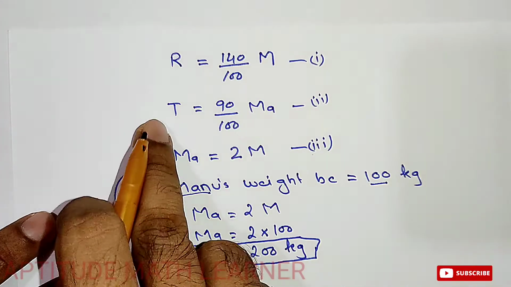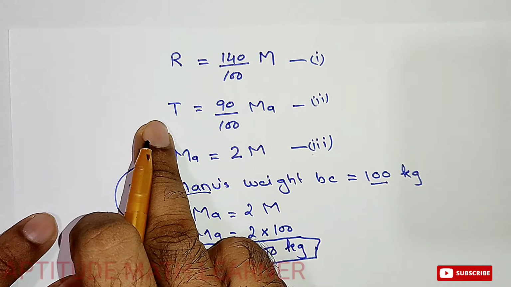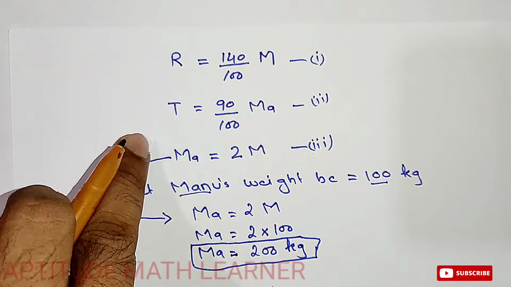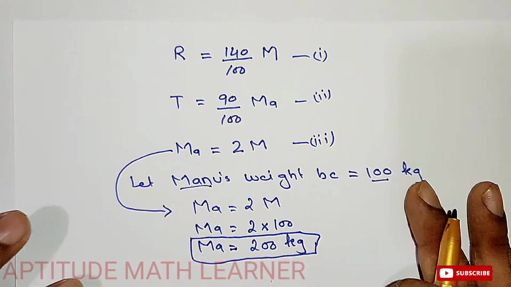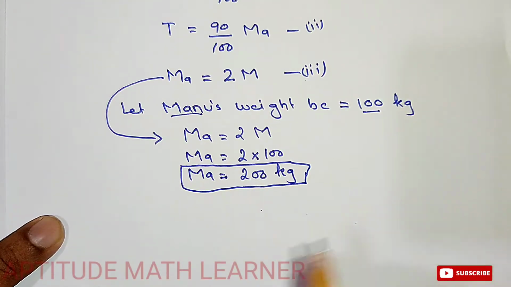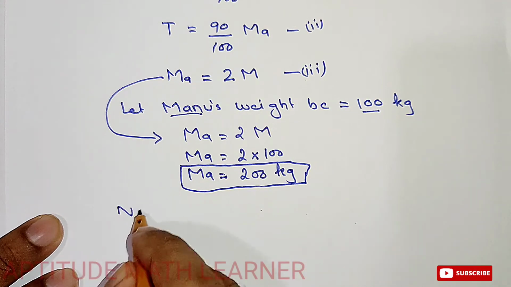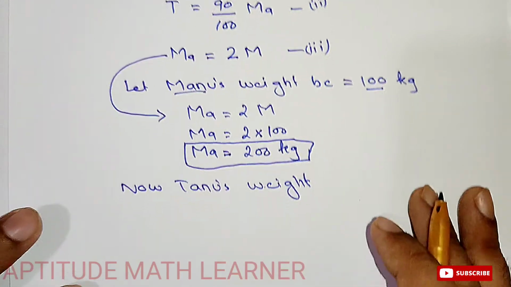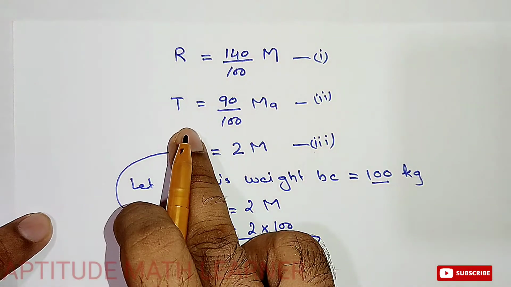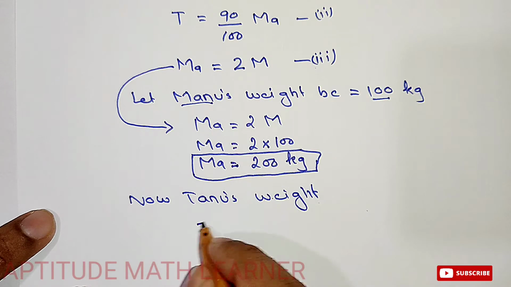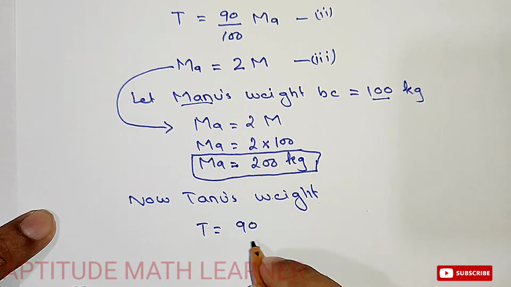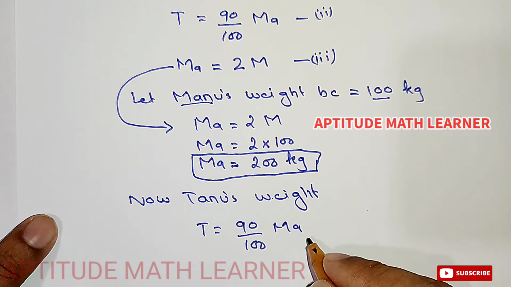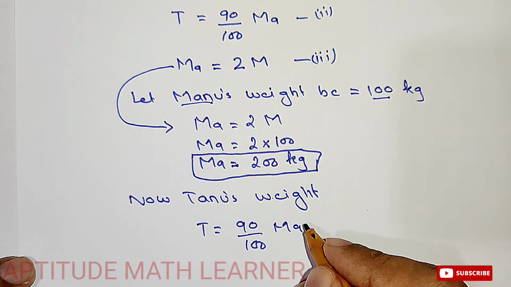And now for Tanu, because we have to make a comparison between Ram's weight and Tanu's weight, for this we have to find out each one's weight. So how much will be Tanu's weight? We are having equation number 2, that is Tanu is equal to 90% of Mahesh, and now we have the weight for Mahesh.